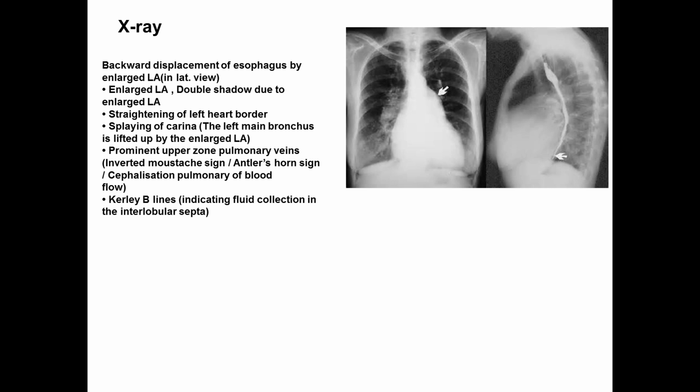X-ray shows backward displacement of the esophagus by the enlarged left atrium in lateral view, double shadow due to the enlarged left atrium, straightening of the left heart border, splaying of the carina with left main bronchi lifted up by the enlarged left atrium, prominent upper zone pulmonary veins, inverted mustache sign or antler horn sign, cephalization of pulmonary blood flow, and Kerley B lines indicating fluid collection in the interlobular septa.